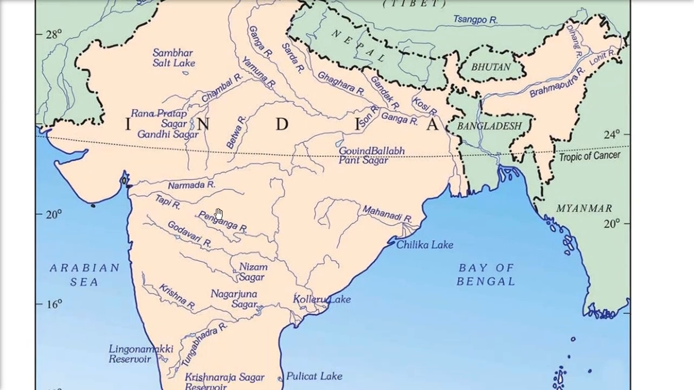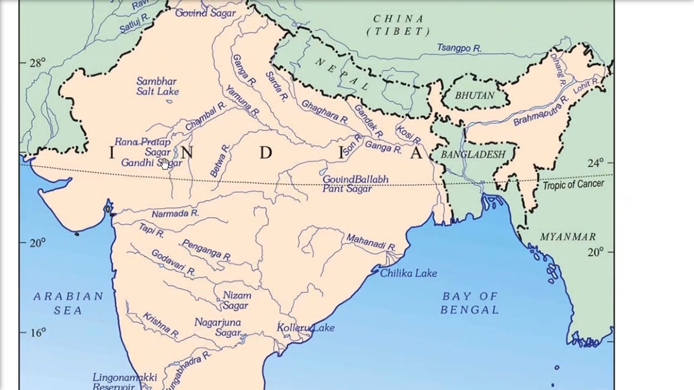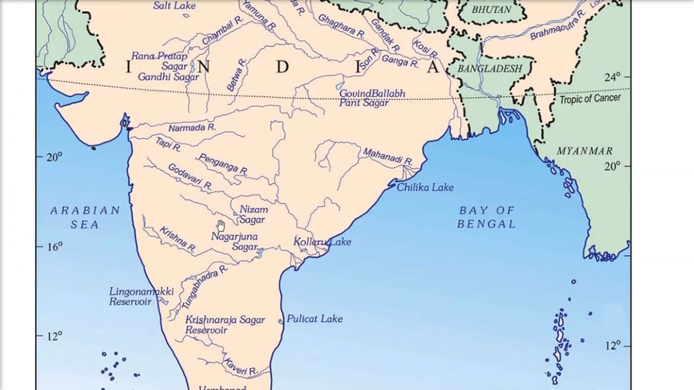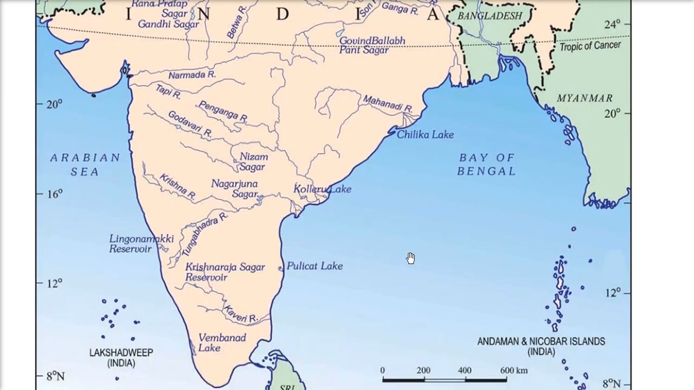Then we have the rivers which are the peninsular rivers. These are all peninsular rivers, like Narmada and Tapi, they go to the Arabian Sea. All others like Mahanadi, Krishna, Godavari, and Kaveri, they go into the Bay of Bengal.